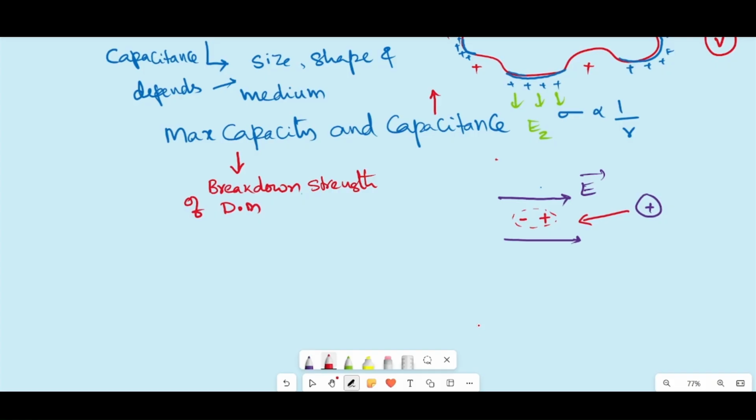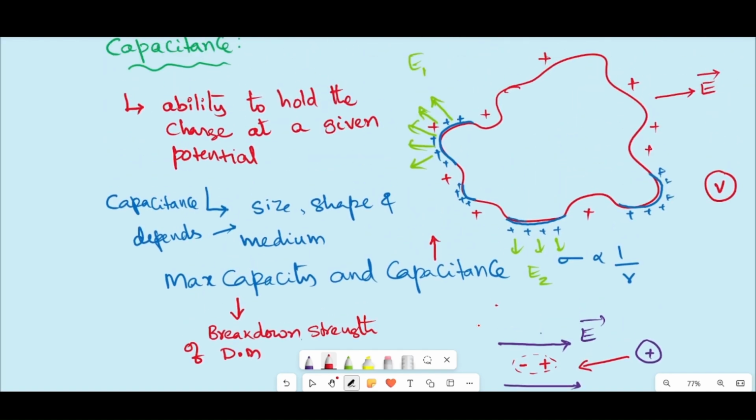So when a charged conductor is placed in a dielectric material, the dipoles, that is the dielectric material atoms in this region, experience an electric force. The positive charge tries to move in the electric field direction, and the negative charge moves in the opposite direction, so it generates dipoles here.